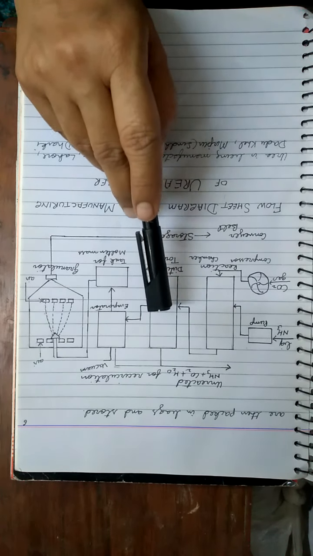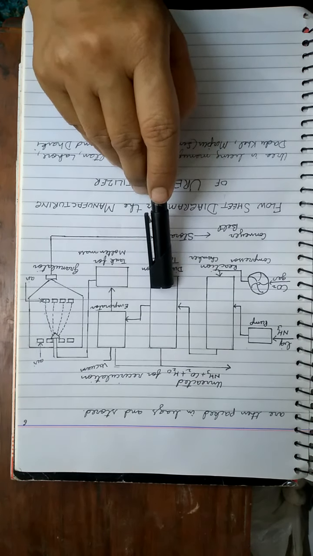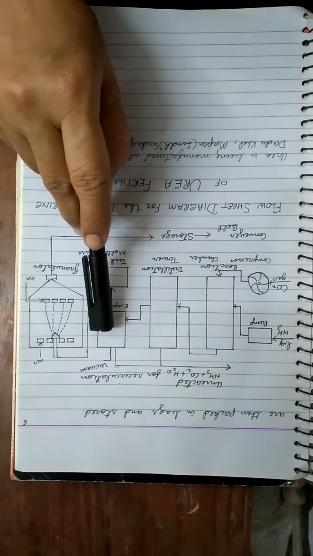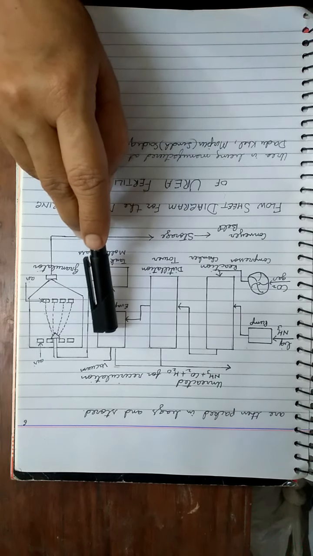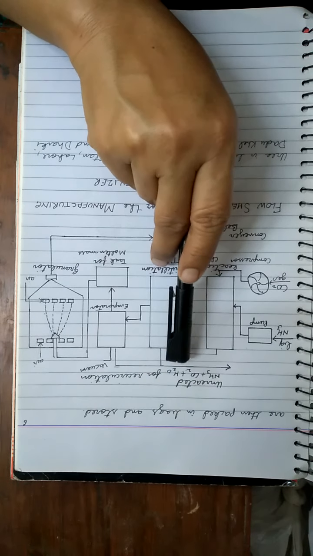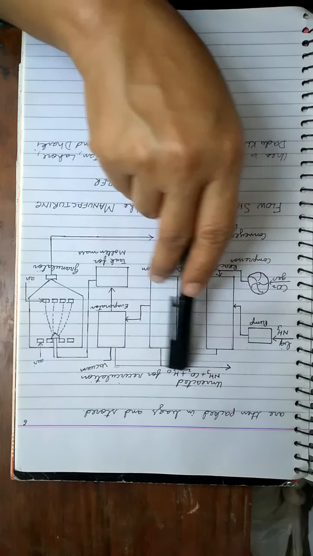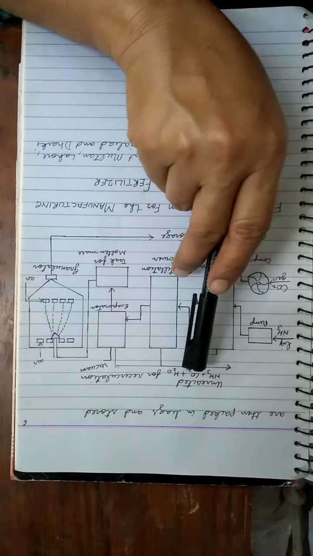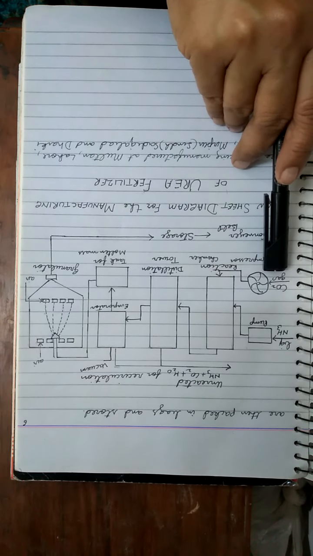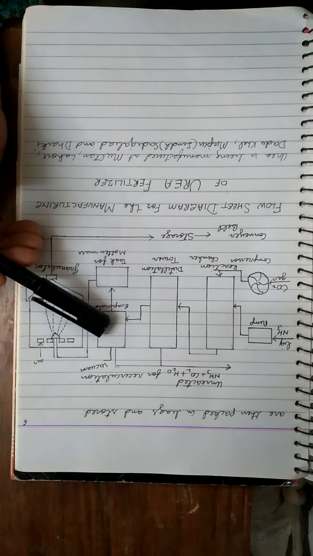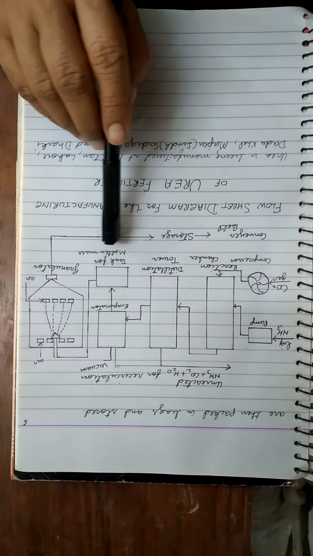From here the urea will form, and the urea will go to this evaporator. Here the excess water and other gases will be removed. These gases are ammonia, carbon dioxide and water. They are removed and go to recirculation for use in the formation of urea. Ammonia will come here and carbon dioxide will come here, and from the evaporation the concentrated urea will go to the tank.